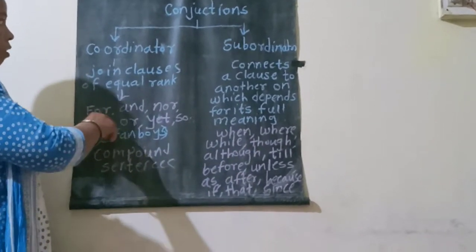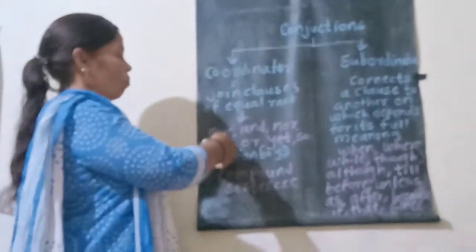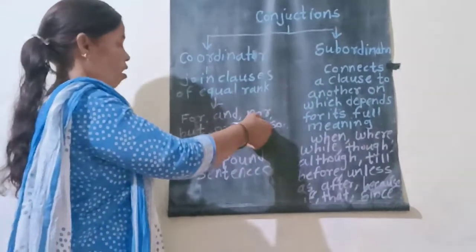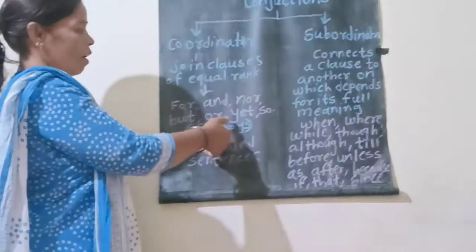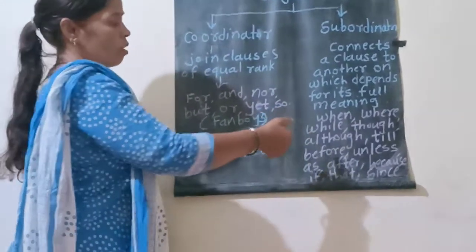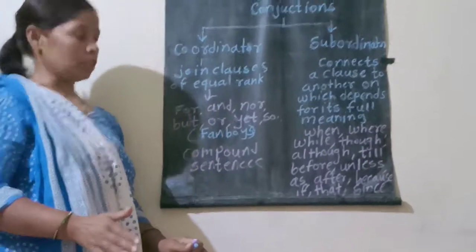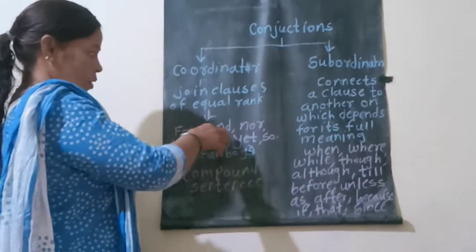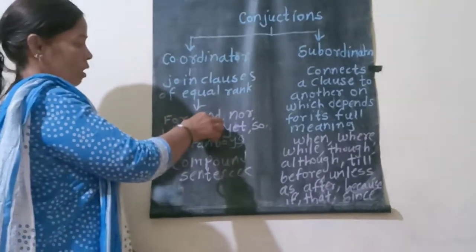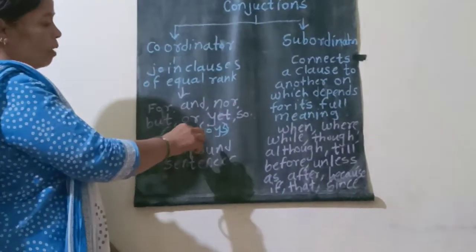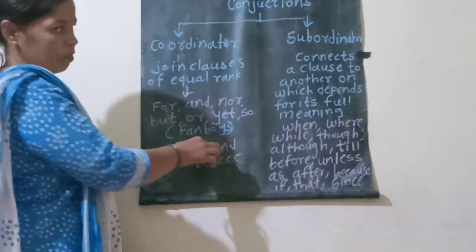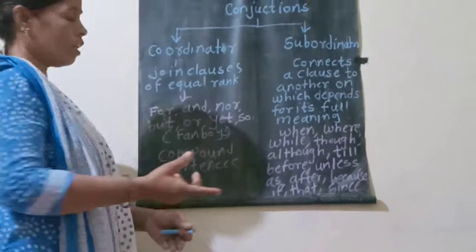See here, which are the coordinating conjunctions: for, and, nor, but, or, yet, so. These are very important coordinating conjunctions. How do you have to remember these? Keep in mind FANBOYS.